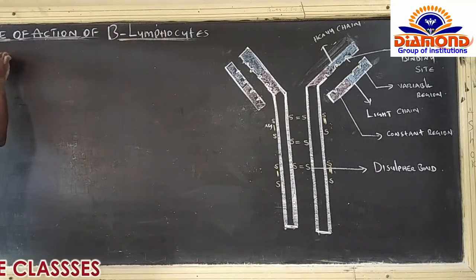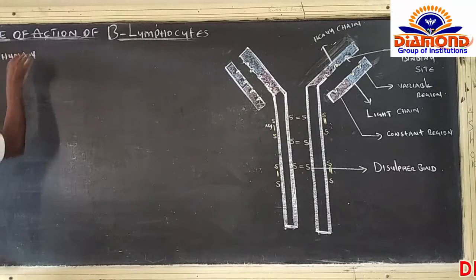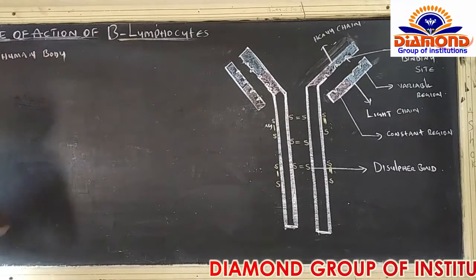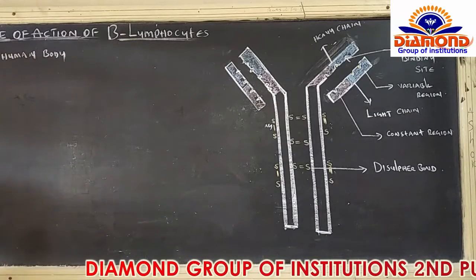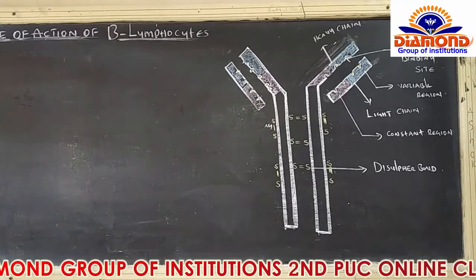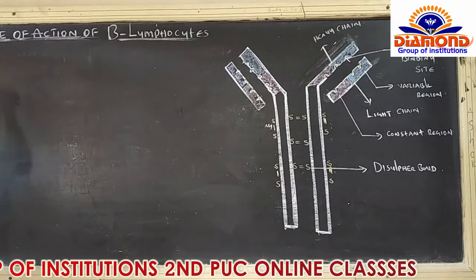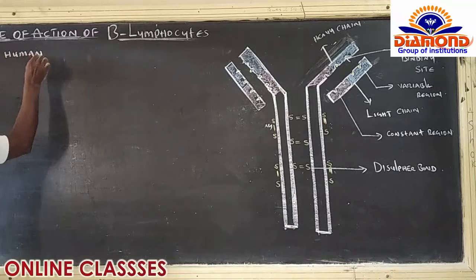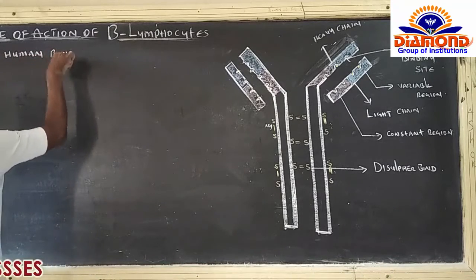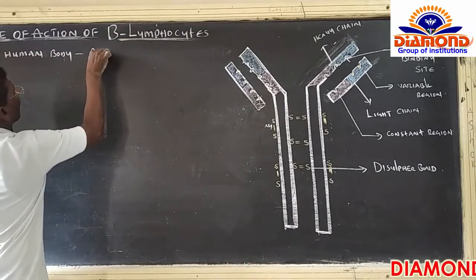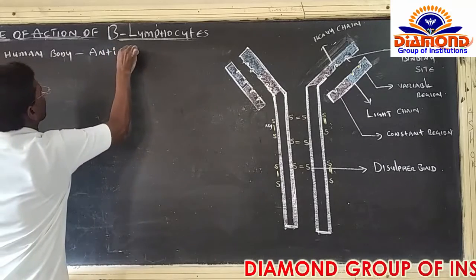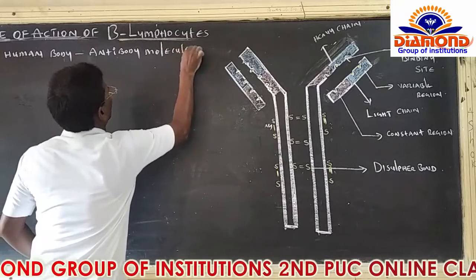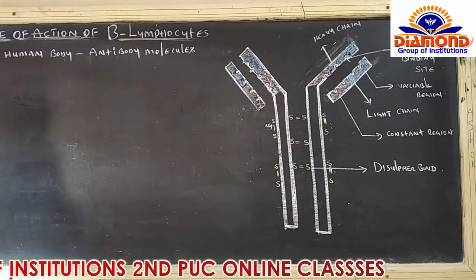In the human body, now have a look here.